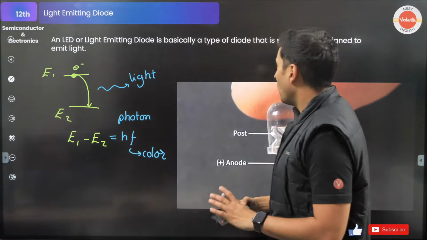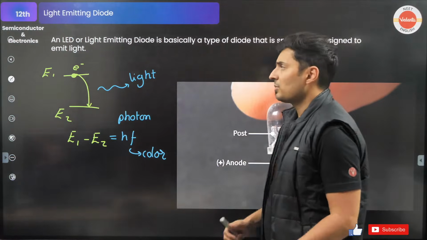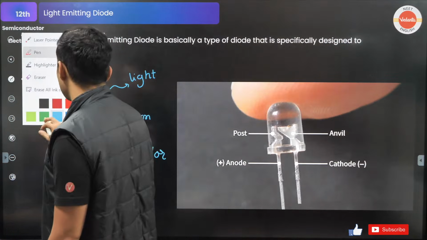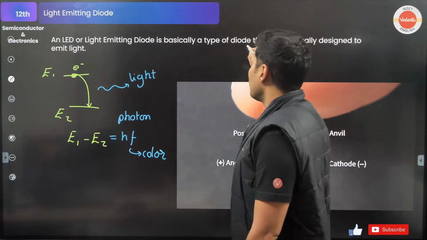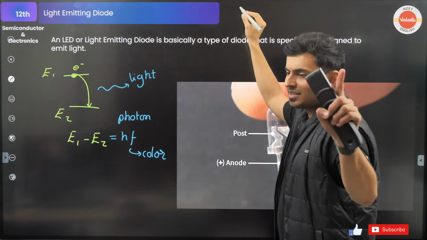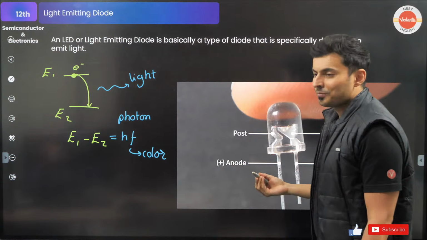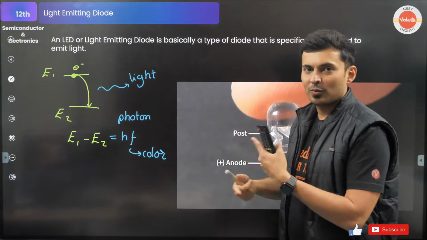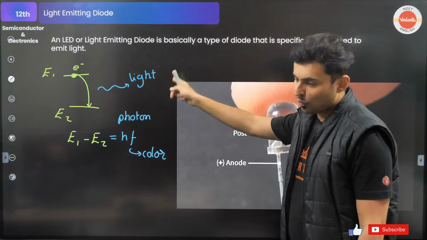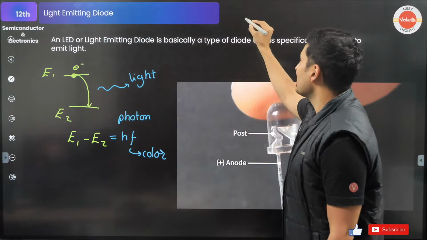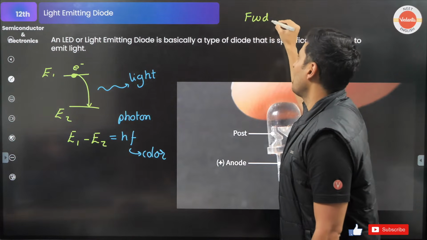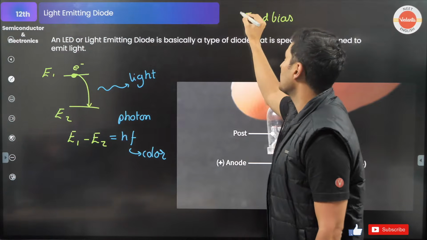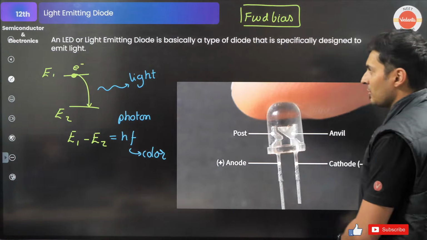Is a LED always used in forward bias or reverse bias? Come on guys, answer this question in the chat box. A LED will be used in forward or reverse. Let's see how many of you can get the answer quickly. Obviously LED should consume the electricity. It should allow the passage of current. Only then the electrons will flow from higher to lower energy. Obviously it is used in forward bias. What is it used in? Forward bias. Keep this in mind.